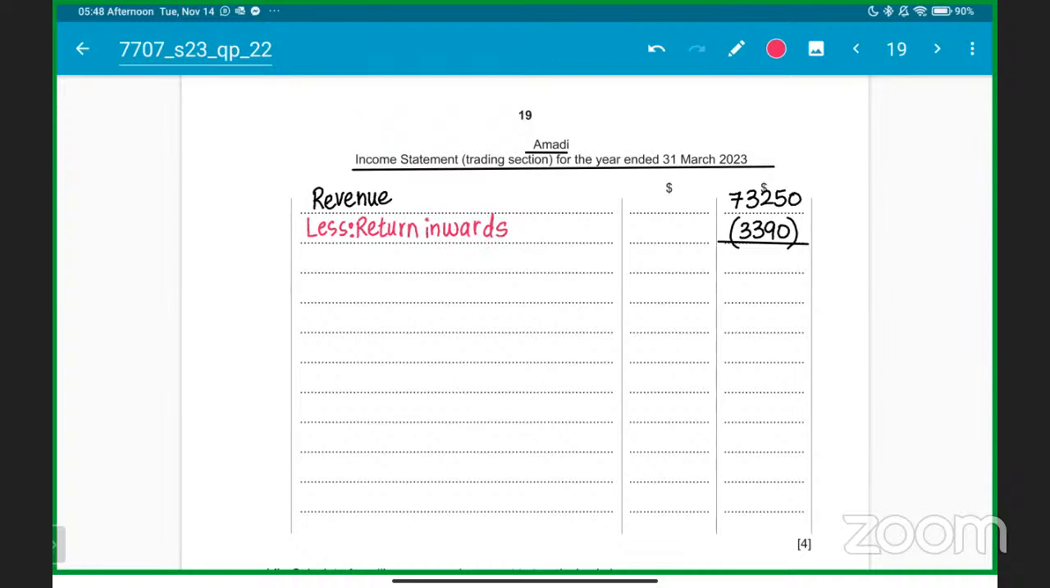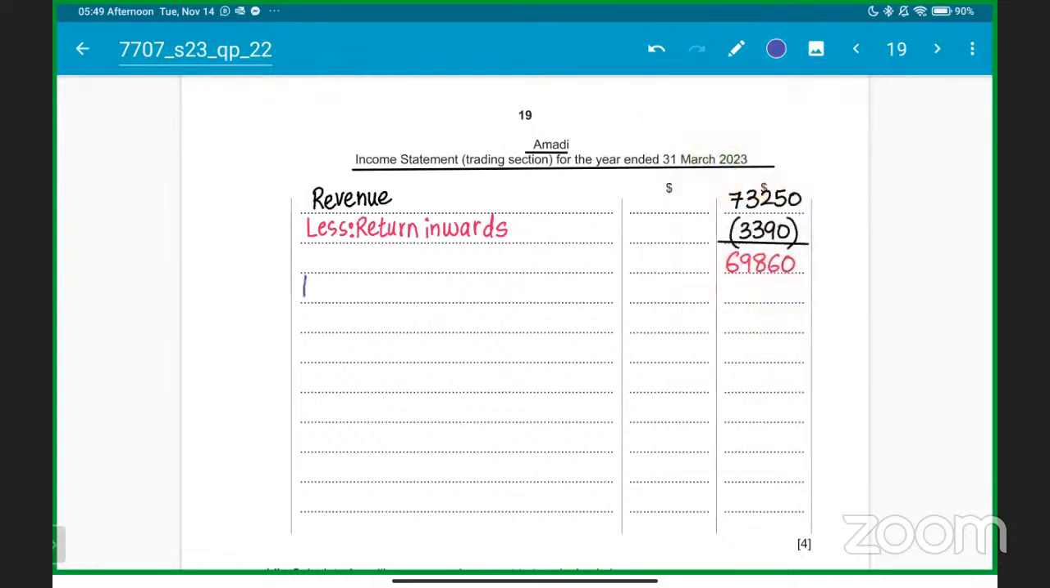So it will be 73,250 minus 3,390, so I am going to get 69,860 as the net revenue, net sales. Okay, net revenue, net sales.